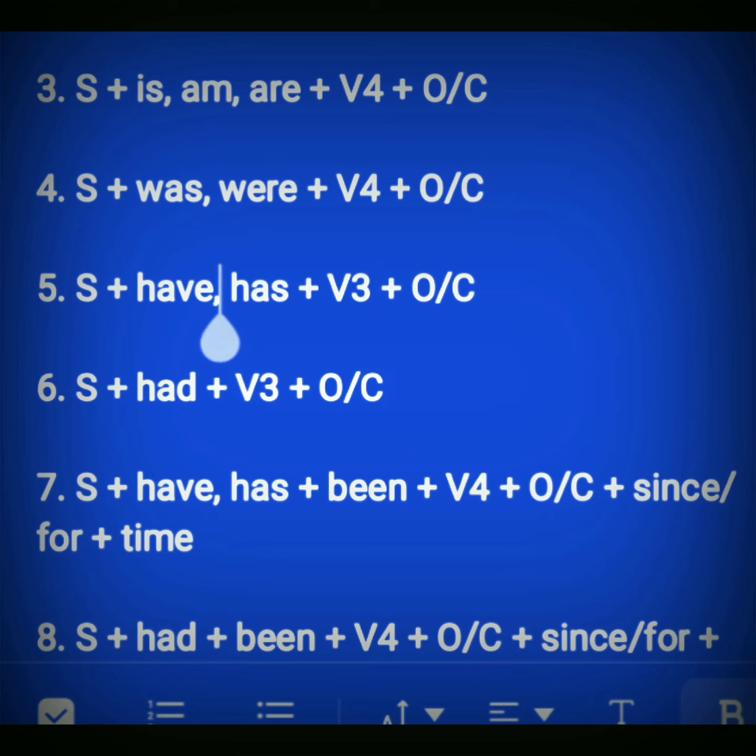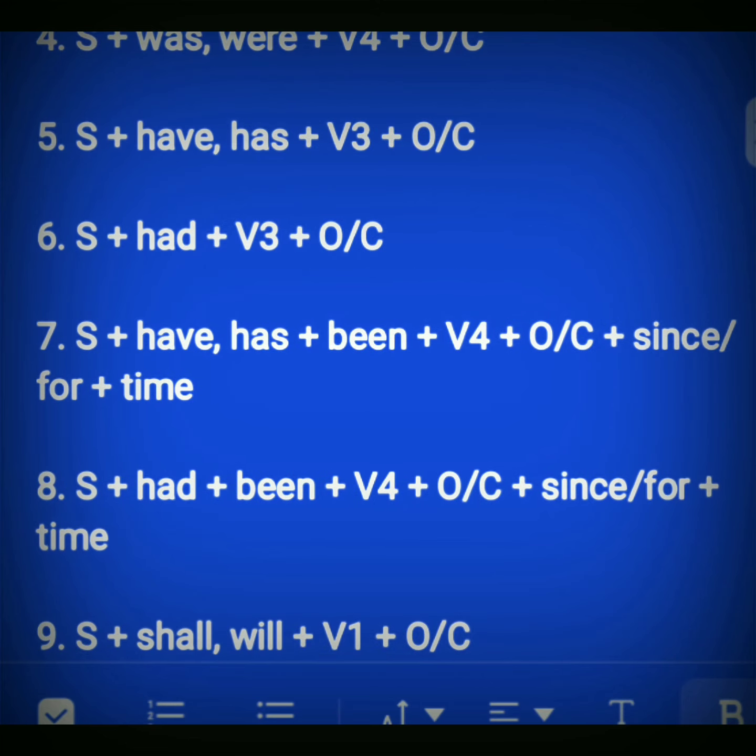Here is also the slight difference, that is of the helping verb. Here we use two helping verbs, have and has. So have and has are the helping verbs. And in the sixth one, only had. This is the difference.